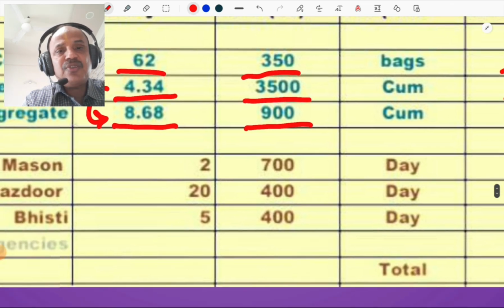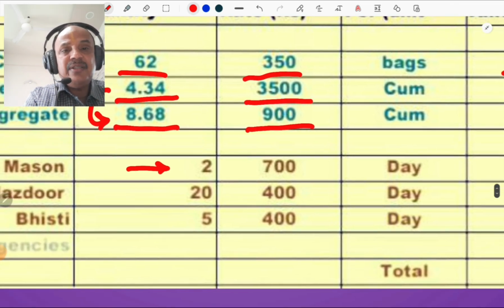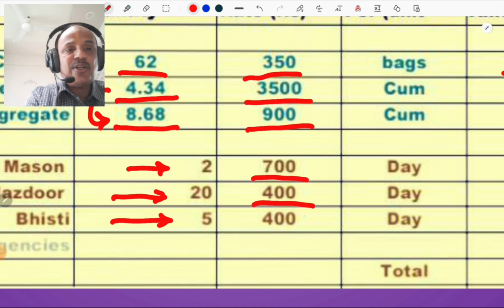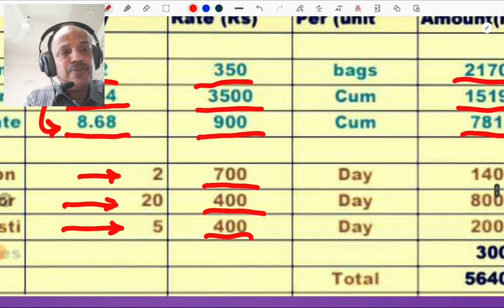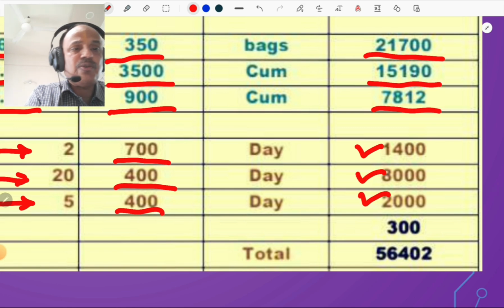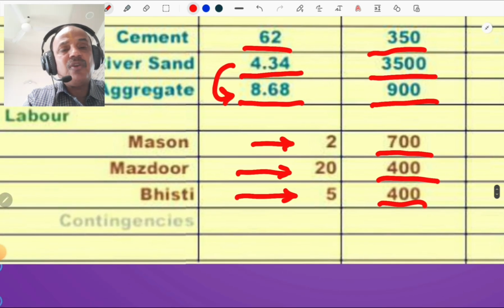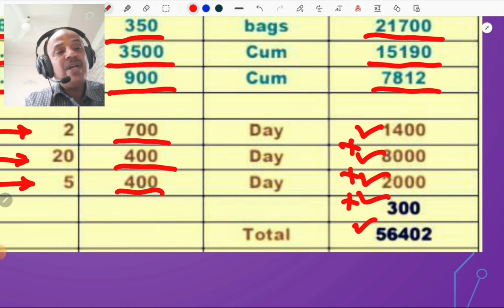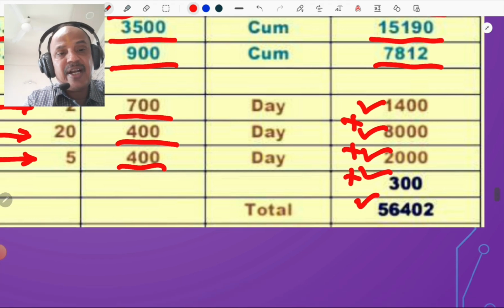7,812. You must know that 2 masons are required. Mazdoor requirement is 20 and Bhisti requirement is 5. As discussed in the previous lecture, rate of mason is 700, rate of Mazdoor and Bhisti is 400 rupees. So you get 1,400, 8,000 and 2,000. Then we add for contingencies in lump sum, that is 300 rupees. So total of this one plus this one plus this one plus this one, you get the amount as 56,402.